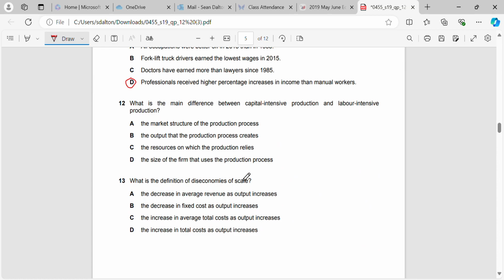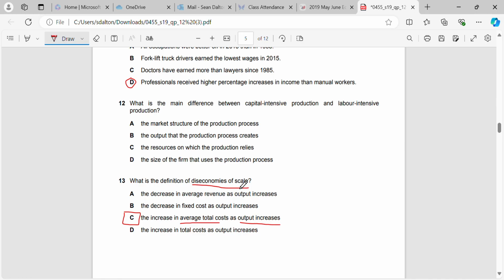Okay, 13, very simple, we won't spend too long on this. What is the definition of diseconomies of scale? That is the increase in average total costs as the output increases, right? So in class we described it as a firm gets bigger, their average costs go up. So it's a bad thing for the company, right?